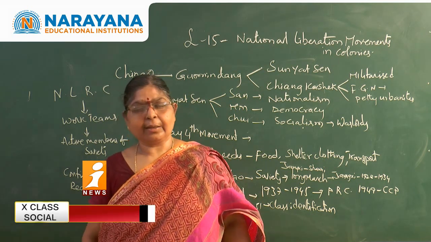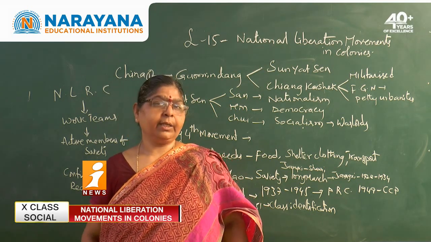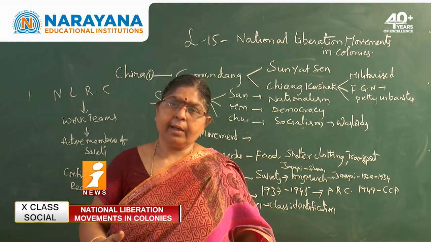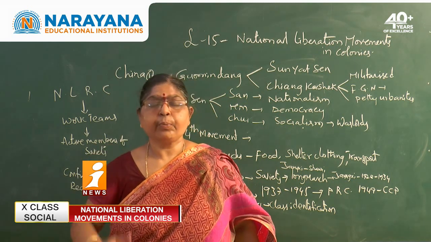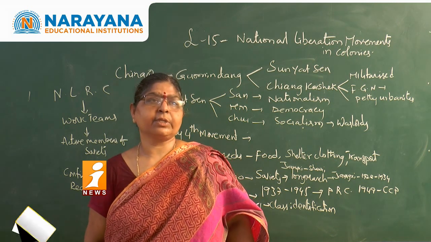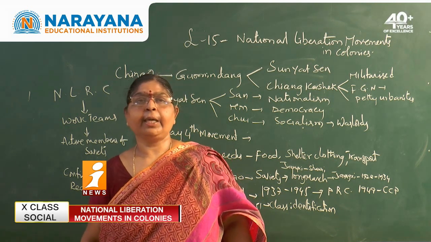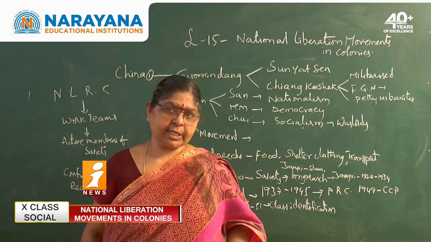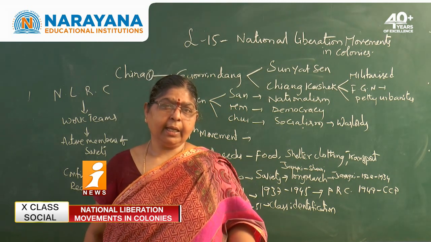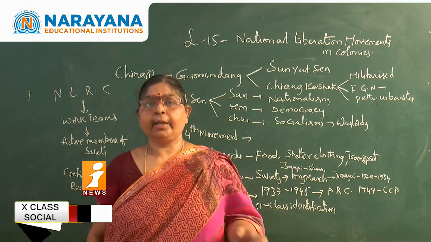Now after they formed the government, did China go for a progressive principle or not? This is the question. In 1949, when China became the People's Republic of China, immediately what did they do?